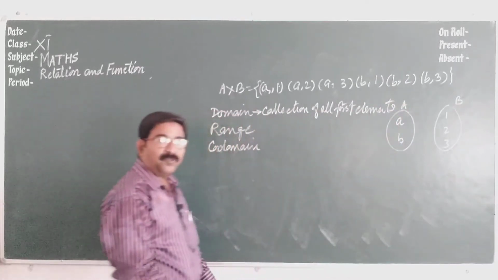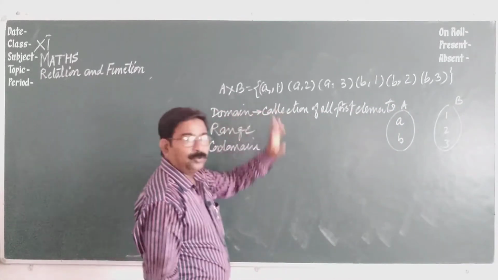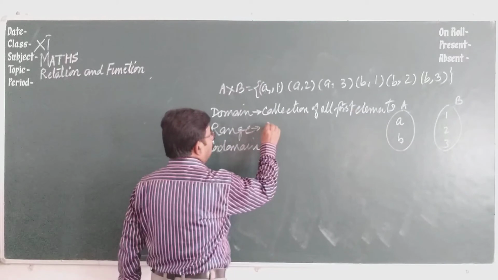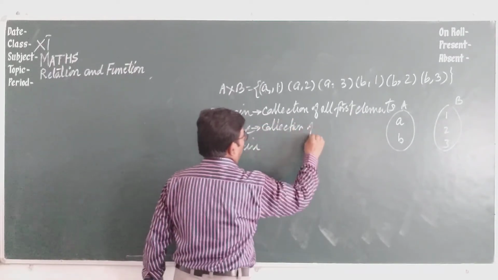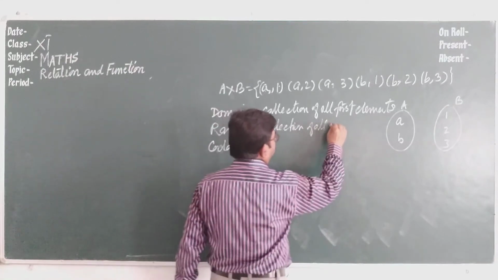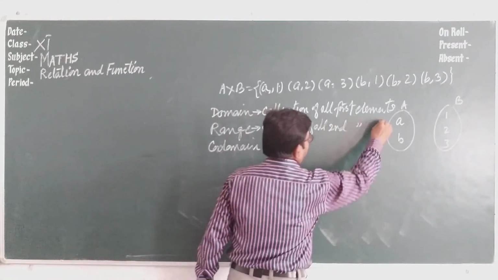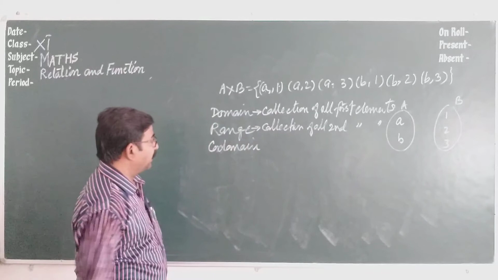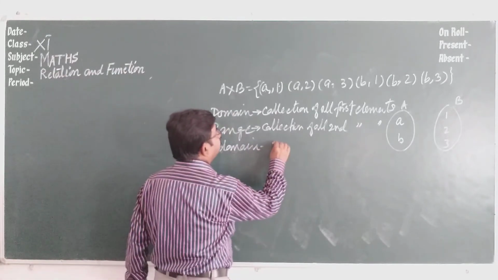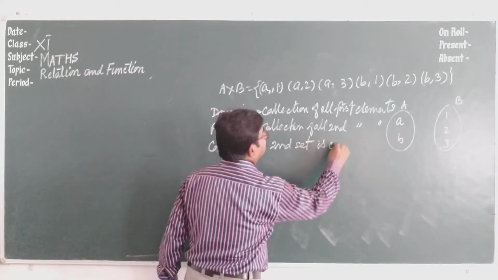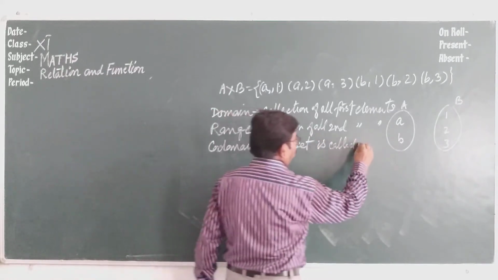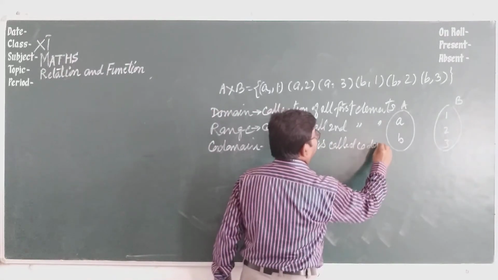Range: collection of all second elements. Codomain: the second set.